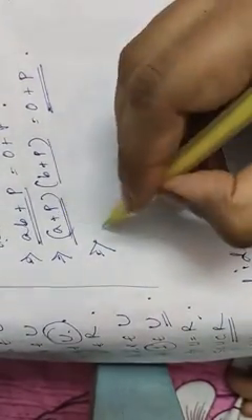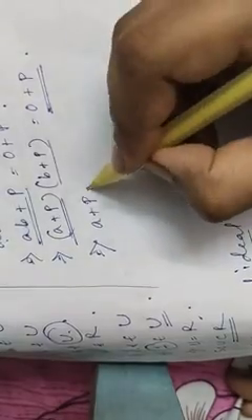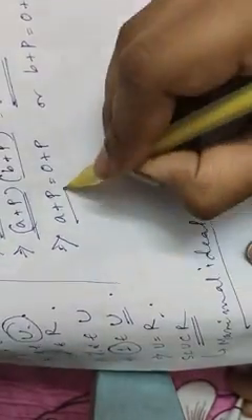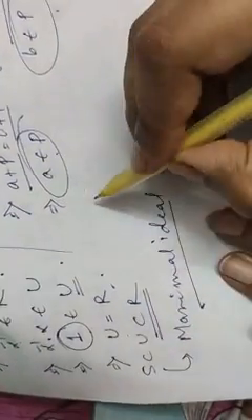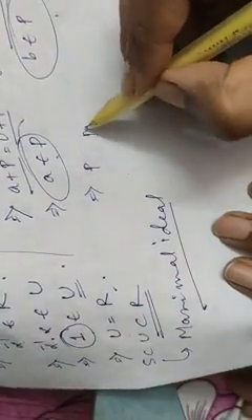If this quantity is 0, that means A plus P equals 0 plus P or B plus P equals 0 plus P. Now A plus P equals 0 plus P means A belongs to P, and from this we can say that B belongs to P. So either A belongs to P or B belongs to P. We started with AB belongs to P and we get this one. So from there we can conclude P is a prime ideal.